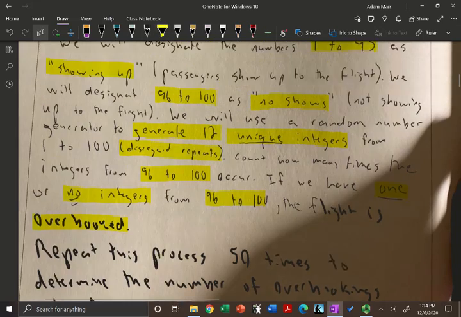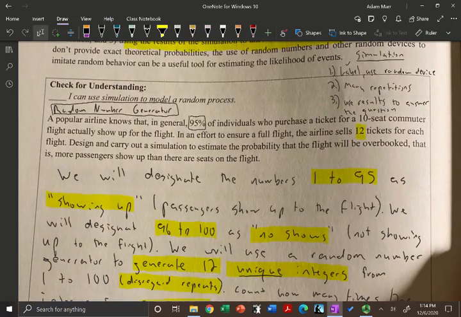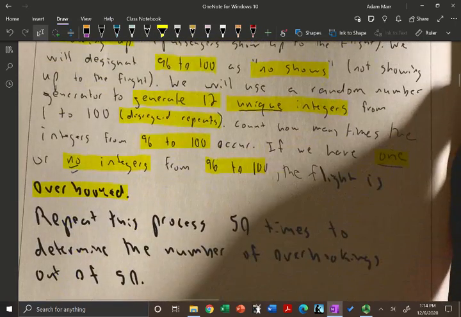All right, and then we'll do this last step. Remember, we do many repetitions, so we're going to repeat this process 50 times. And that determines the number of overbookings out of 50. That will give us a probability.